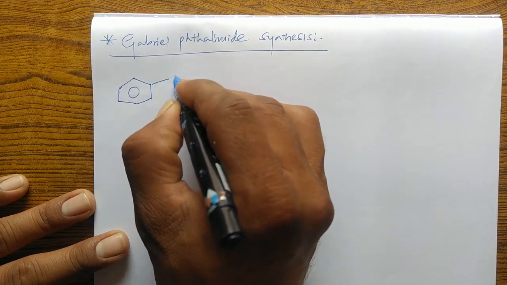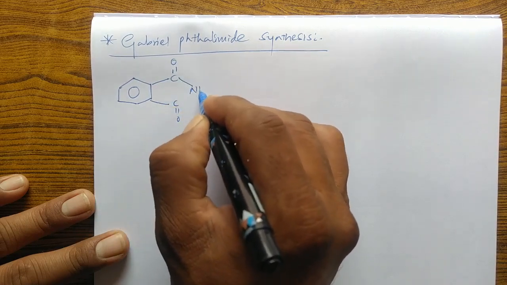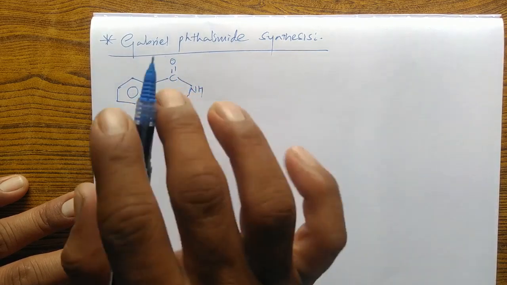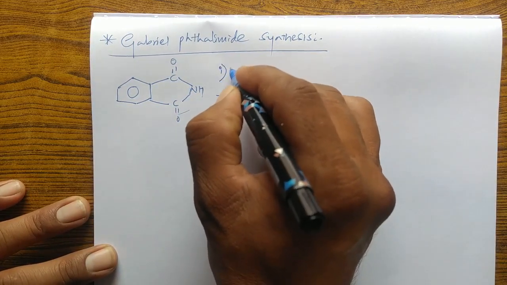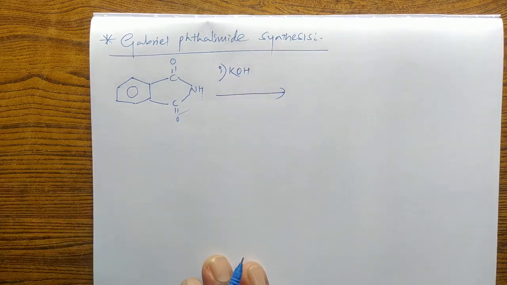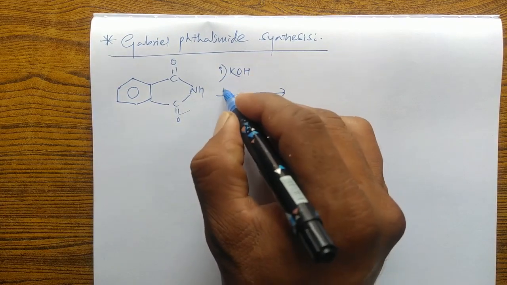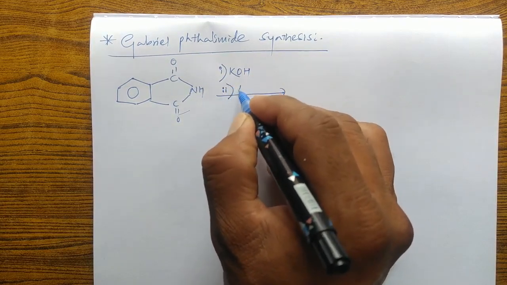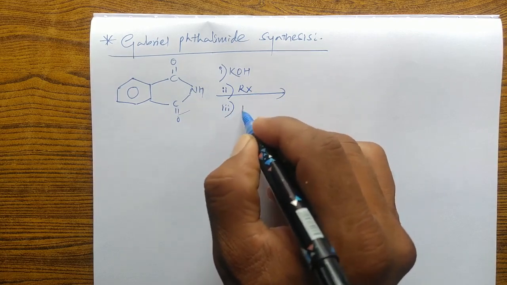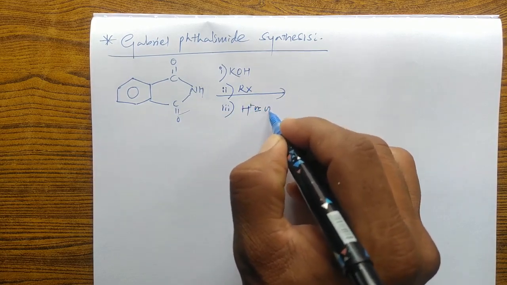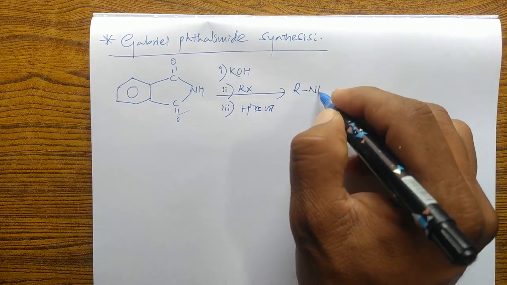This phthalimide is first treated with alcoholic potassium hydroxide, followed by treatment with alkyl halide, and then on hydrolysis it leads to the formation of amine.